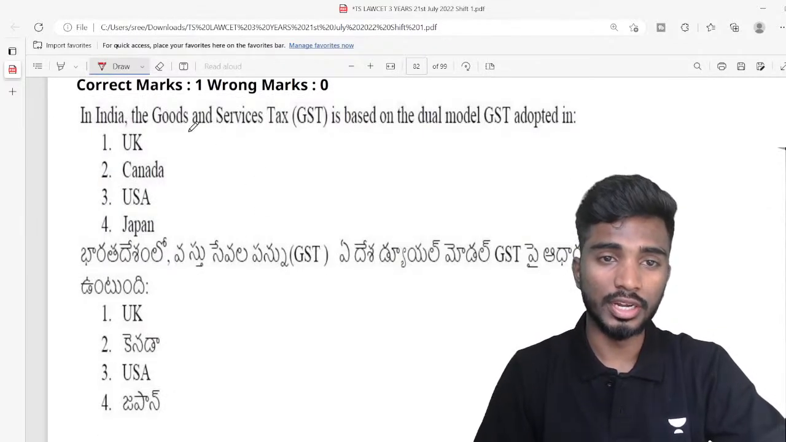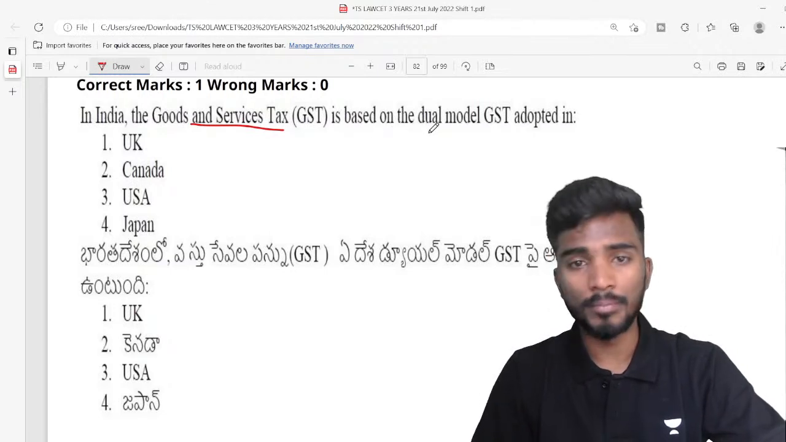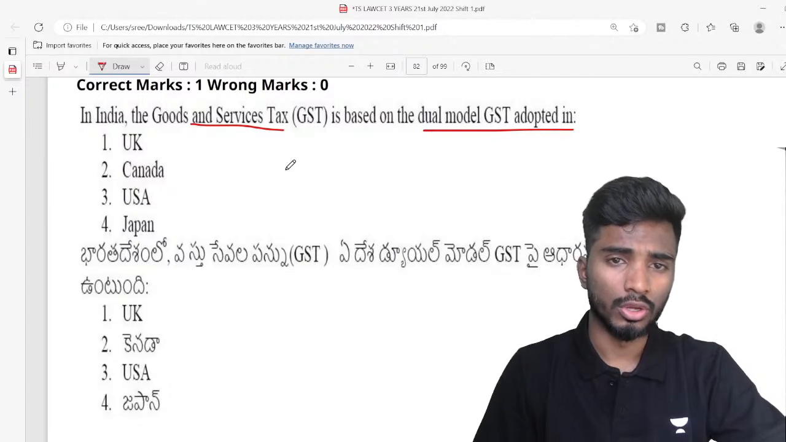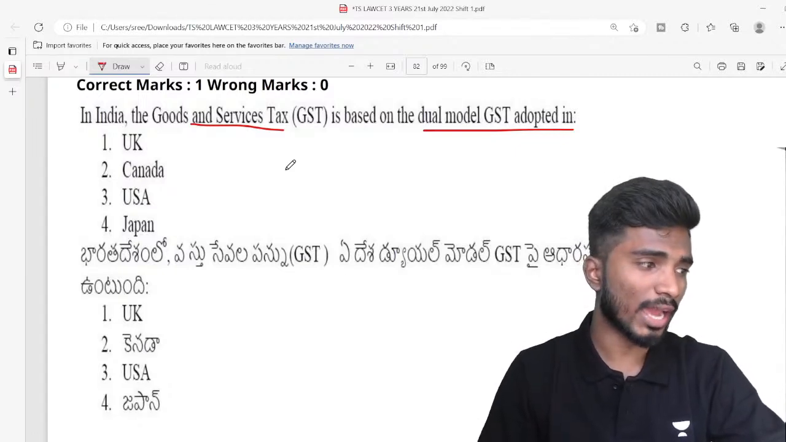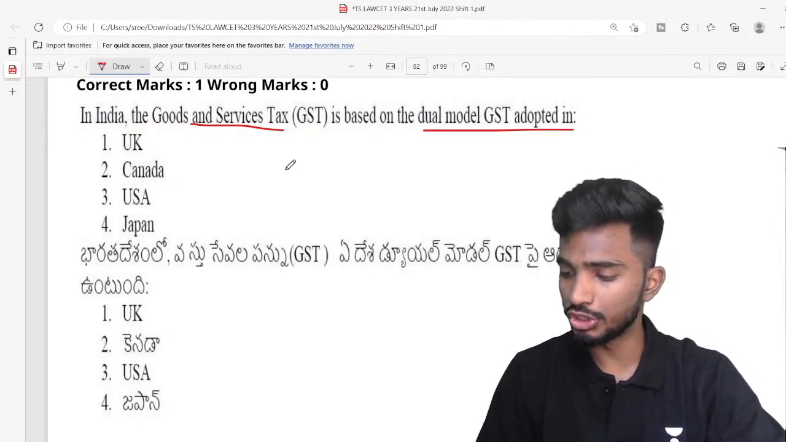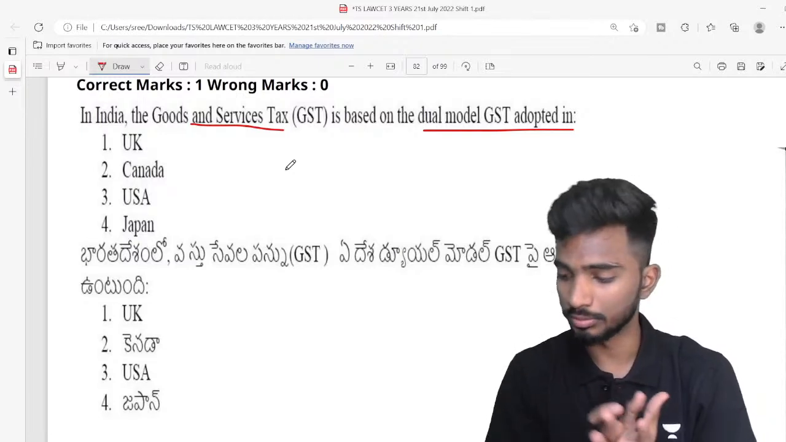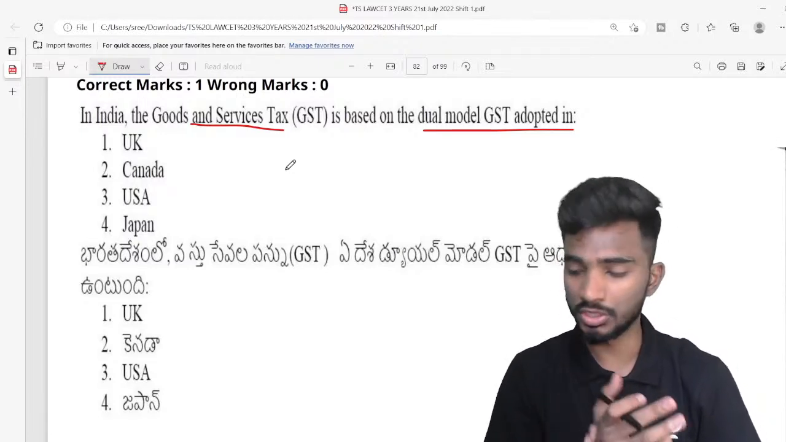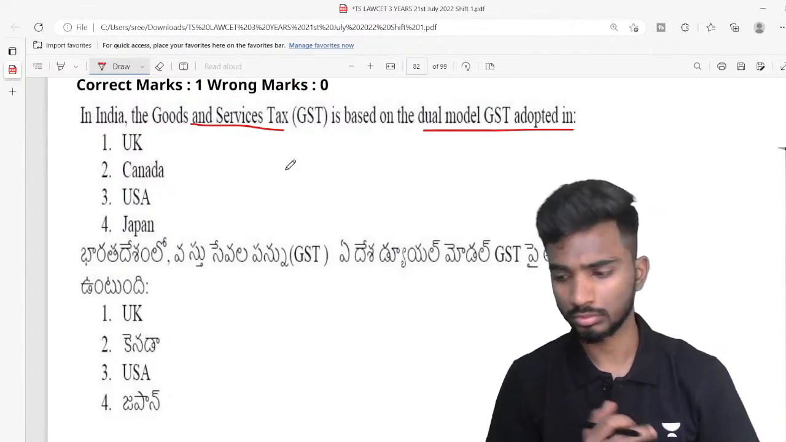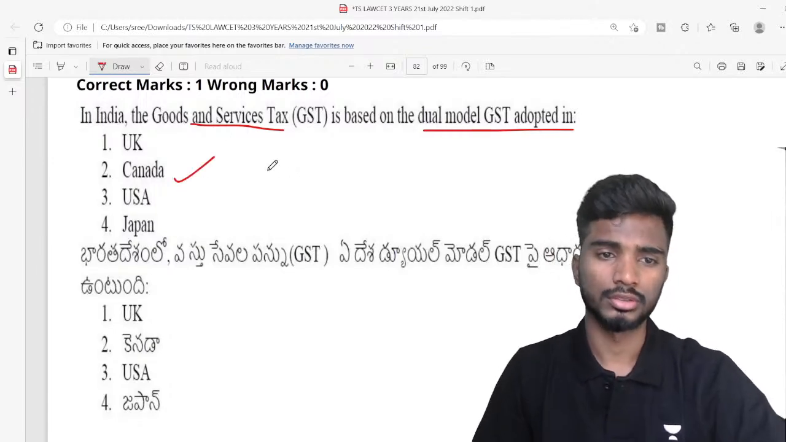Next, in India, the goods and service tax GST is based on the dual model of GST adopted in which country? So you know that we have adopted GST Act by enacting 101 Constitution Amendment. We have borrowed it from which model? UK, Canada, USA or Japan? The answer is Canada, right?